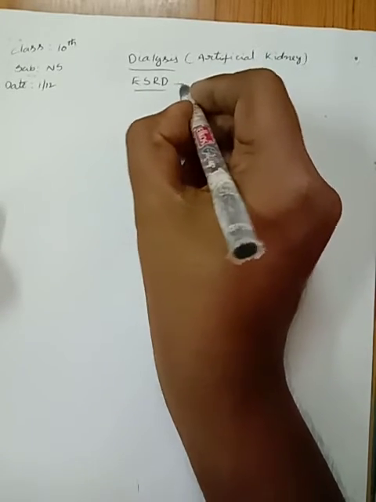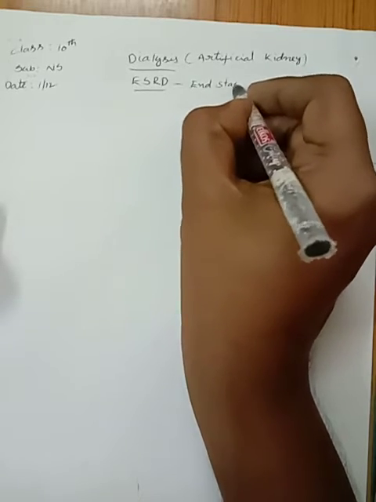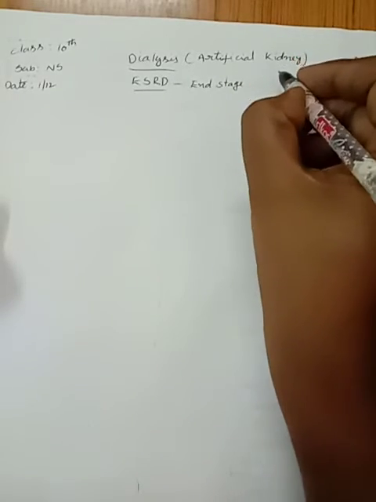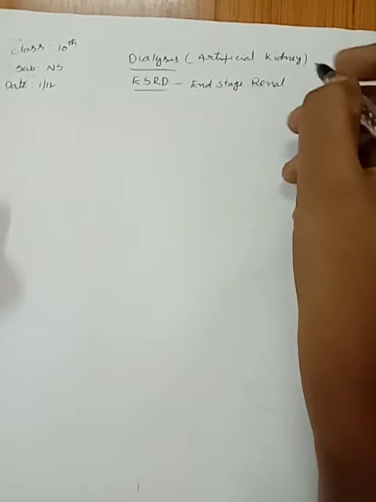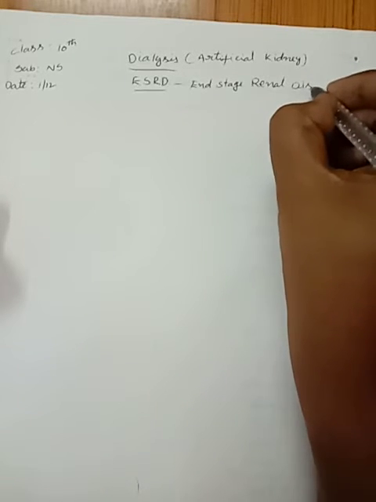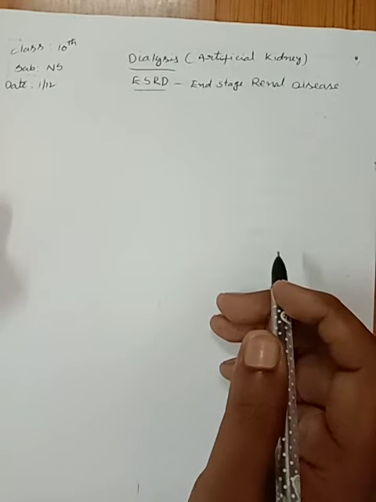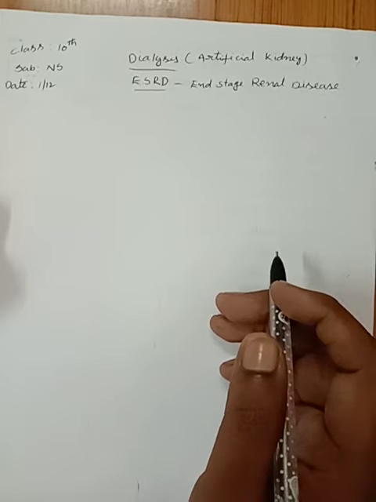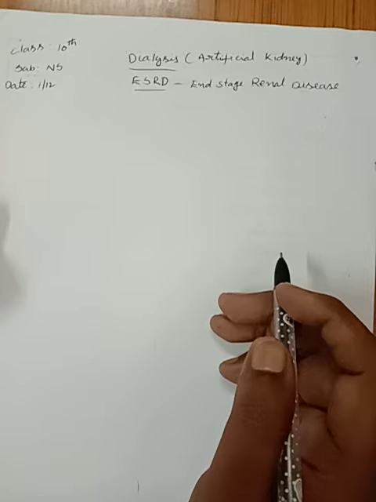The full form of ESRD is end stage renal disease. If kidneys stop working completely, our body is filled with extra water and waste products.